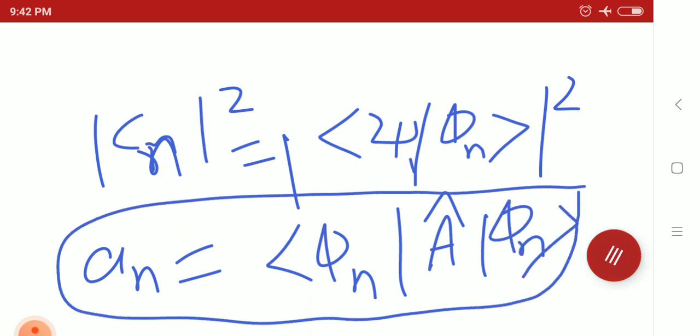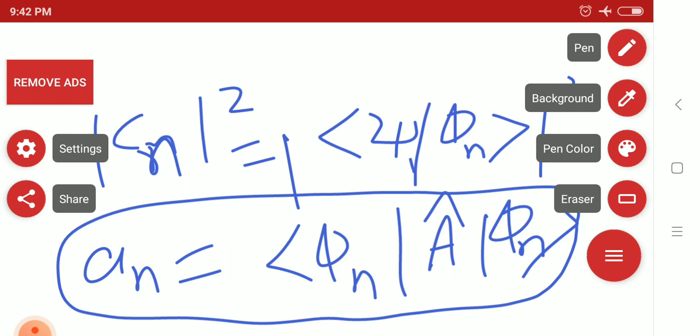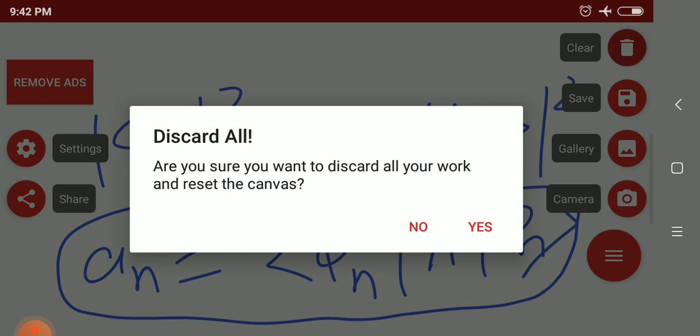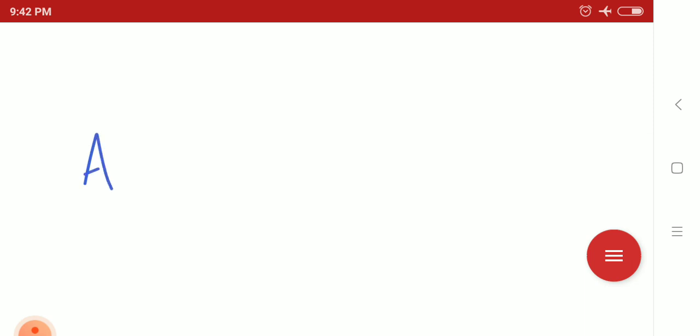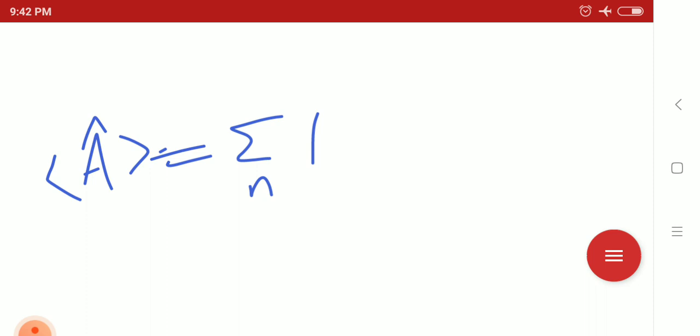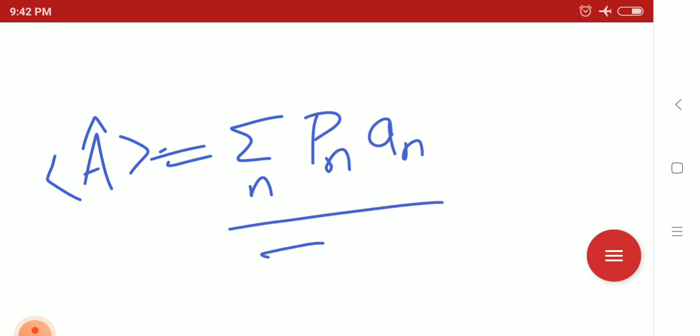So this is how we can write the expectation of A in the case of a superposition state. In the probability format, expectation A can be written as summation over n Pn An divided by summation over n Pn.